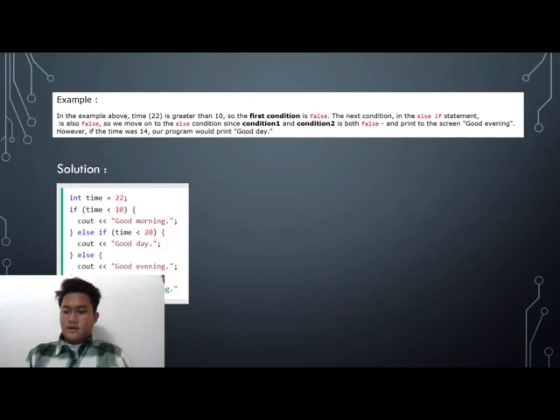Next is the explanation, and the code is below. In the example above, time 22 is greater than 10, so the first condition is false. The next condition in the else if statement is also false. So we move on to the else condition, since condition 1 and condition 2 are both false, and print to the screen good evening. If the time was 14, our program would print good day.